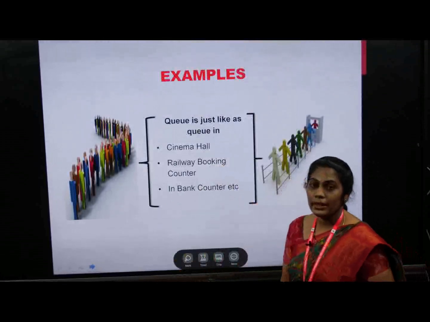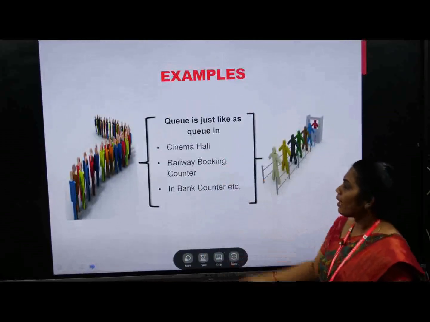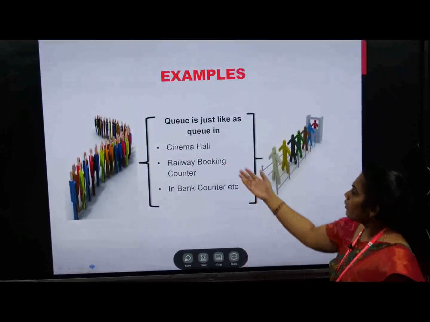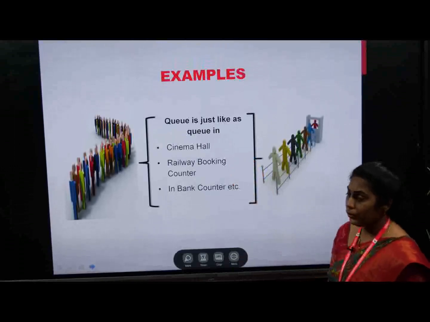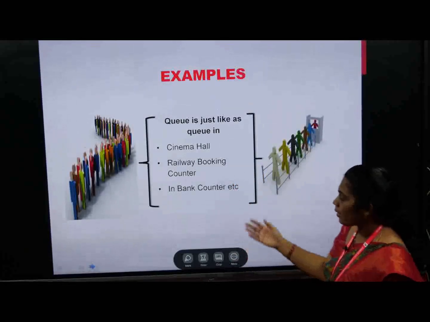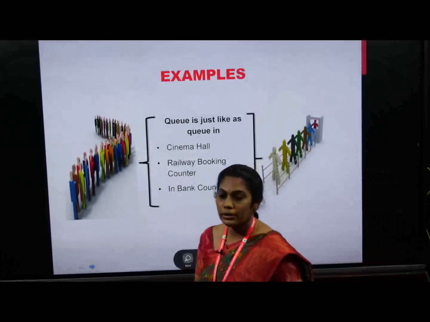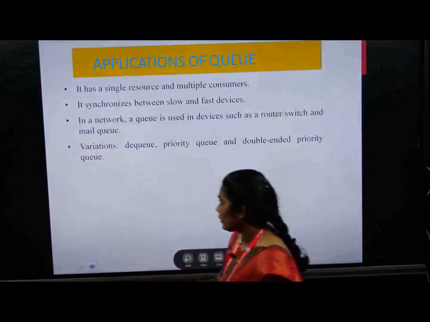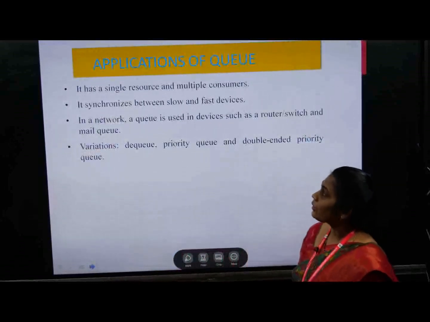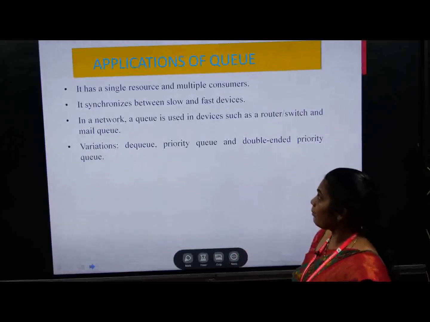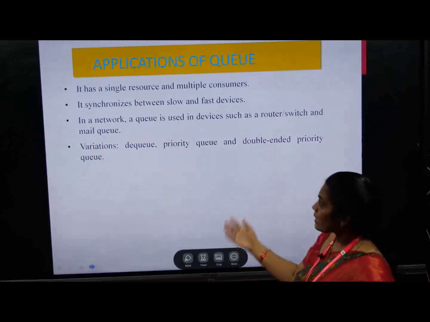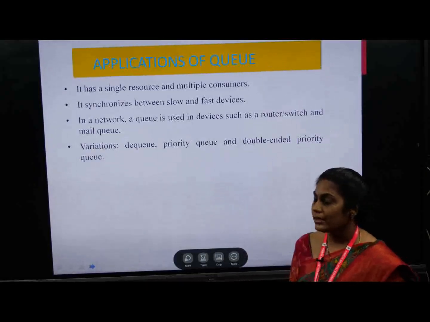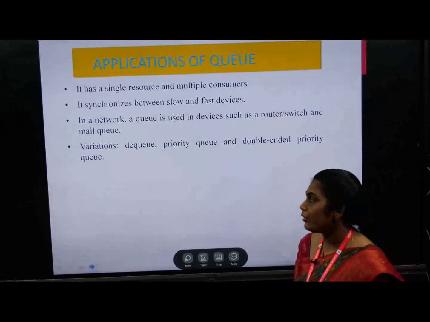Here are some real examples for the queue. In cinema halls, to take tickets or to enter the hall, we stand in a queue. Next, railway booking counters, bank counters, etc. We stand in the queue, and then only we go and do our operations. Now, what are the applications of queues? It has a single resource and multiple consumers. It synchronizes between slow and fast devices. Why? Because 2 ends will be working, one for insertion and one for deletion.